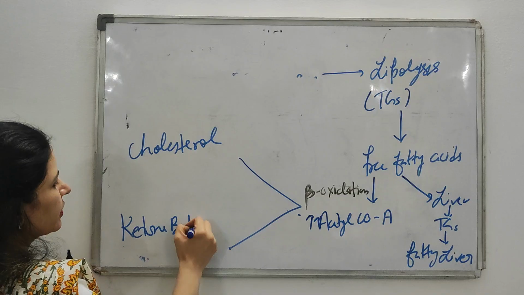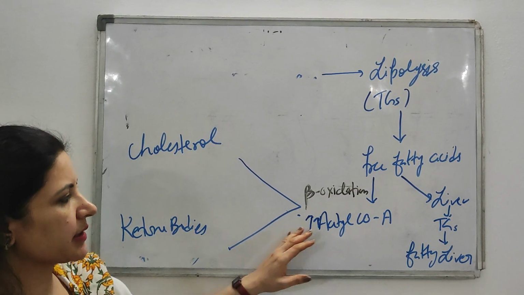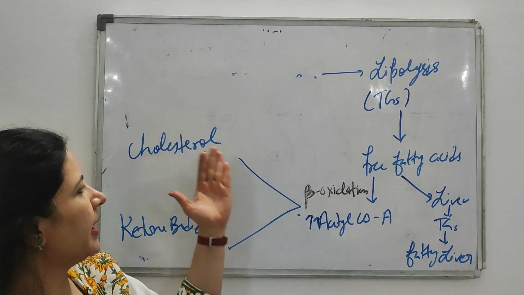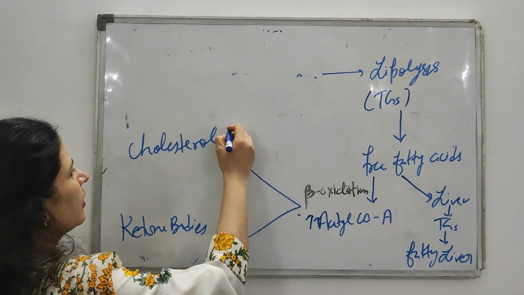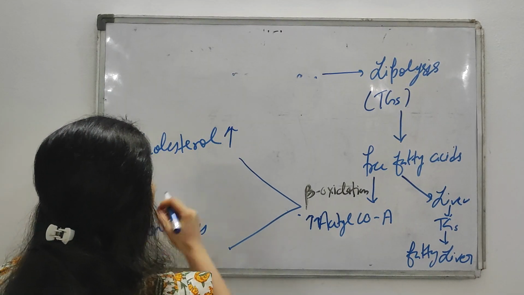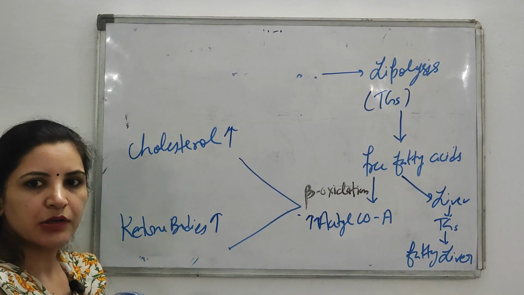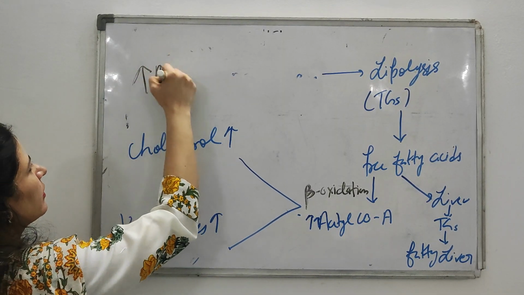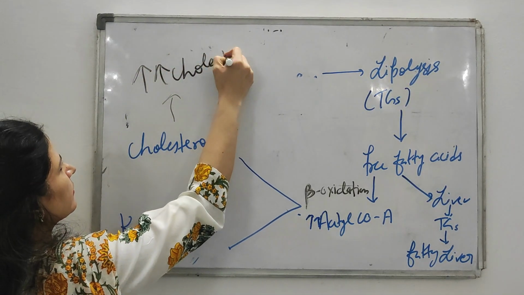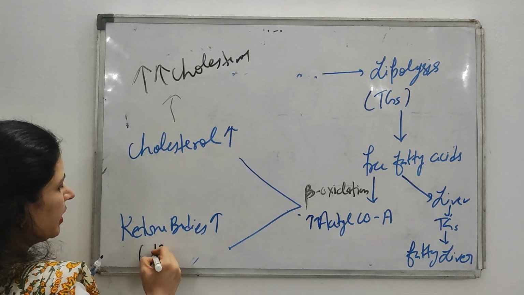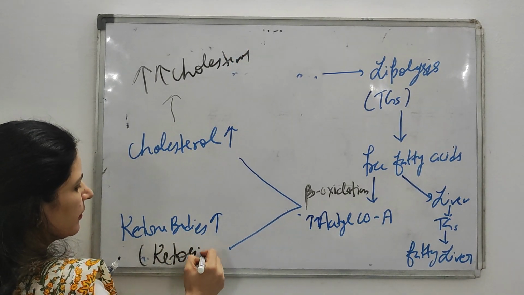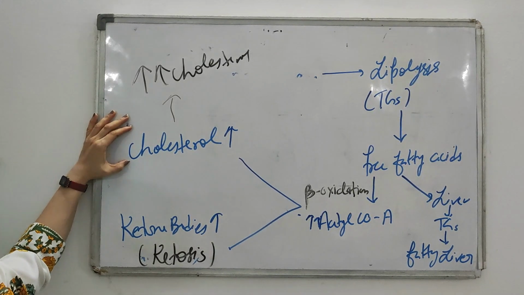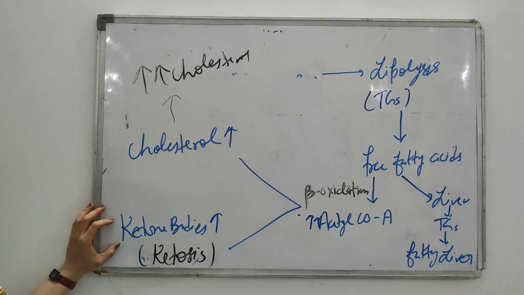Okay, do you know the fate of acetyl CoA? No? So, when there is an excessive acetyl CoA accumulated, then acetyl CoA is your substrate, and there is an excessive formation of cholesterol and ketone bodies. So the body presents with an increased amount of cholesterol, and there is ketosis. Now you got it. What is the biochemical basis behind hypercholesterolemia and ketosis in von Gierke's?